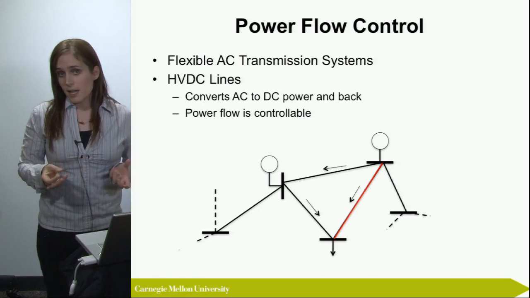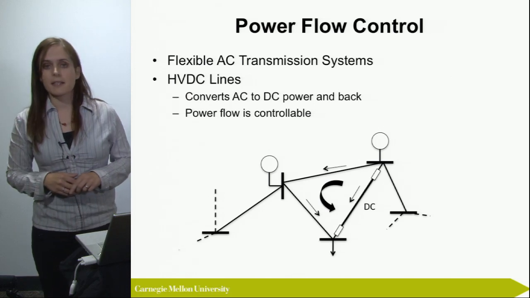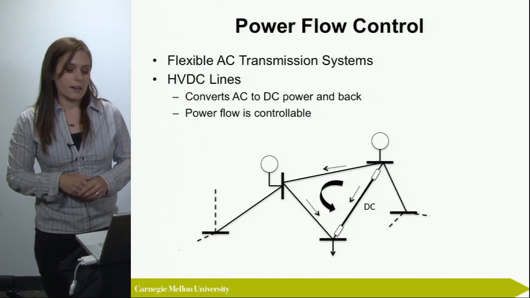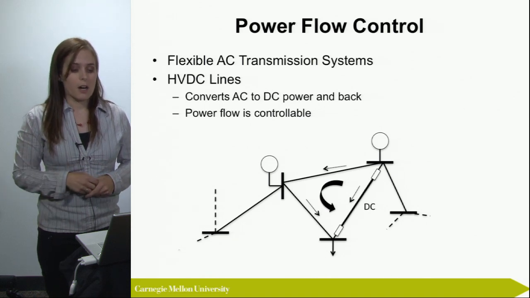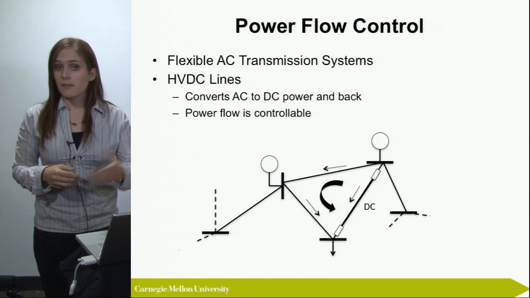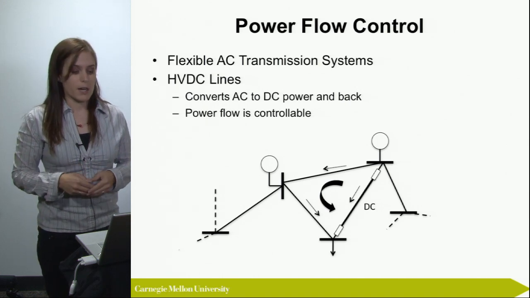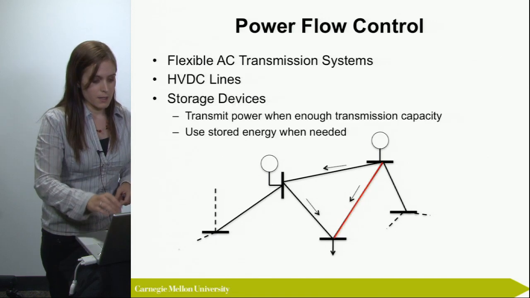The advantage is that, if we place that in one of the lines, we can decide how much power we want to convert on that end of the line and how much we transmit over that line. Again, that allows us to reroute some power over the rest of the system. So power flow is becoming controllable.